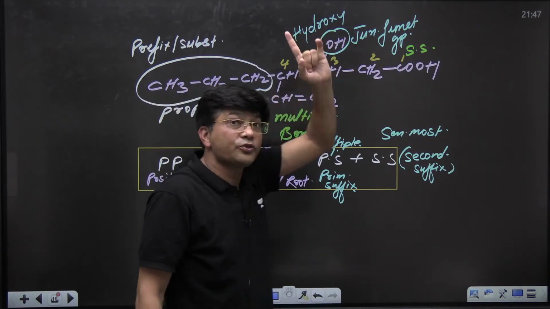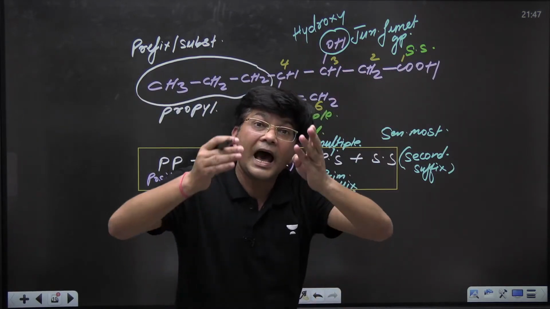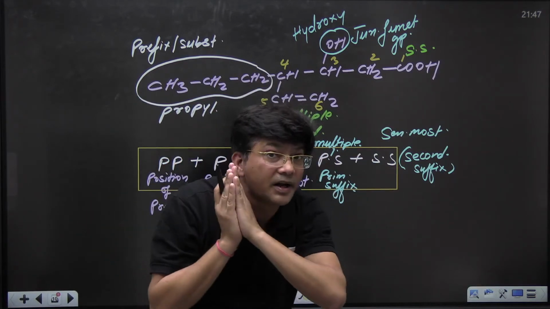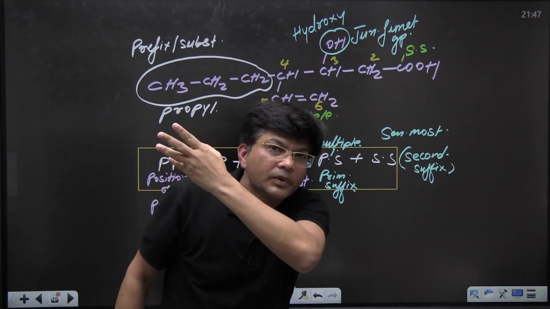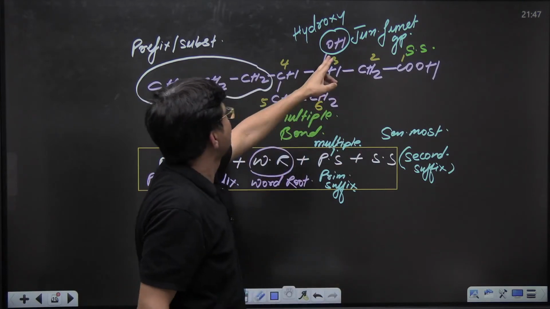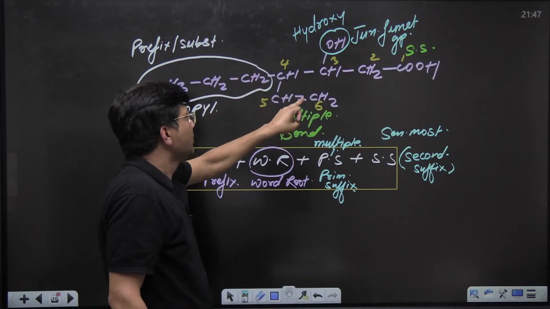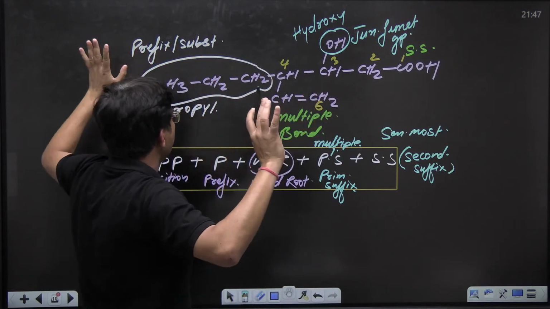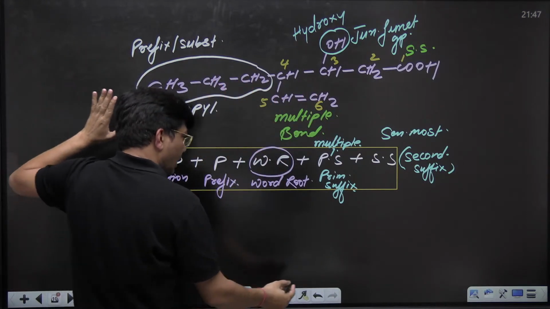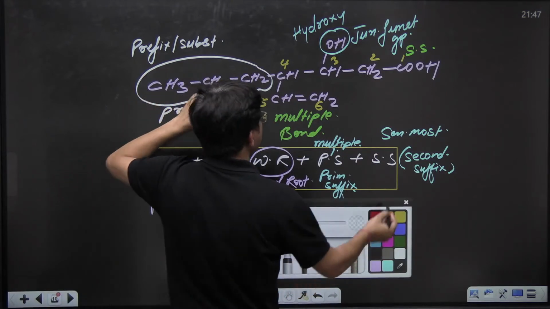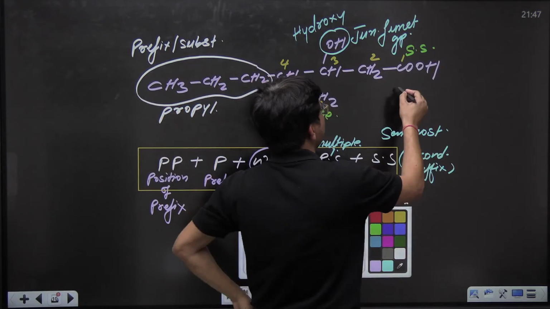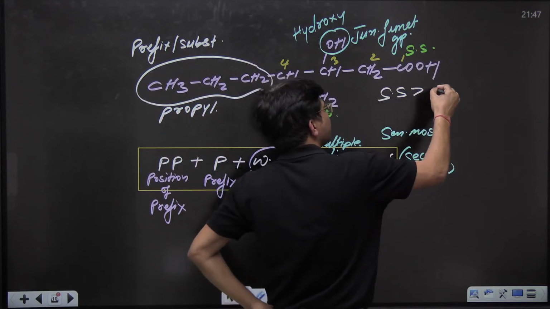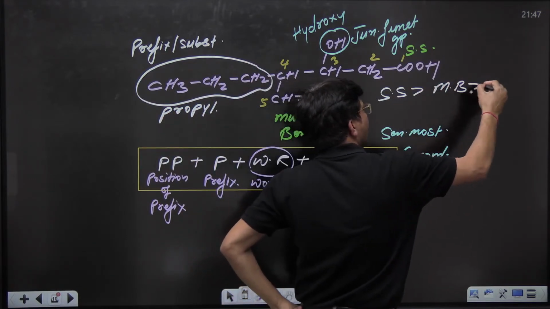OH, alcohol, mercapto. Do you remember? Alcohol was at some last position. So this is junior functional group and this is double bond, multiple bond. So let me tell you how to do the numbering. While doing the numbering, we have to keep one thing in our brain: secondary suffix, then multiple bond, and then prefix.